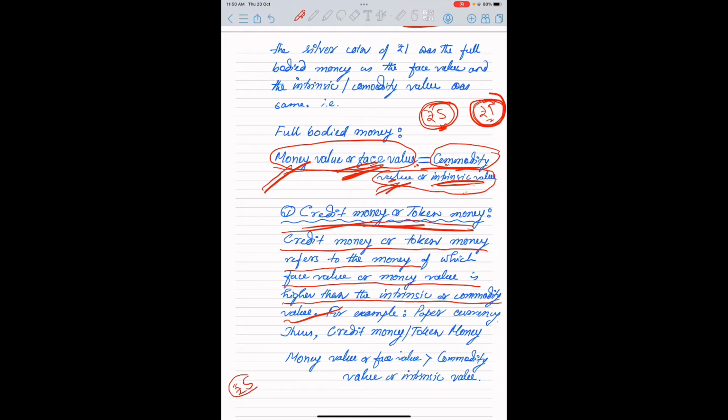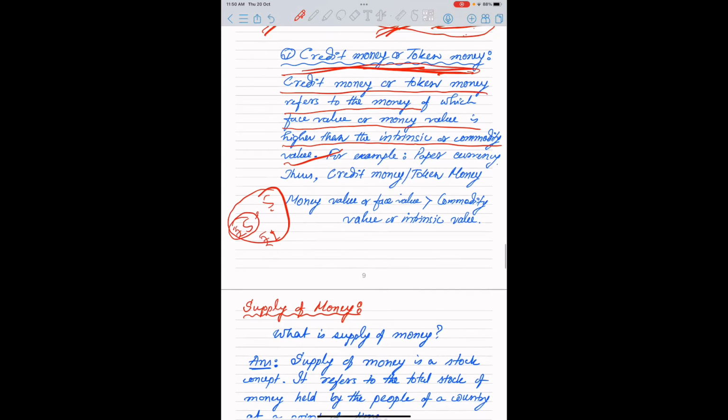Face value is 5, and what is the actual value or the material value? Less than 1. In this case, this will be credit money or token money. The coins all over the world today, and all the paper currencies, are credit money or token money, because the face value is higher than the commodity value or the intrinsic value.